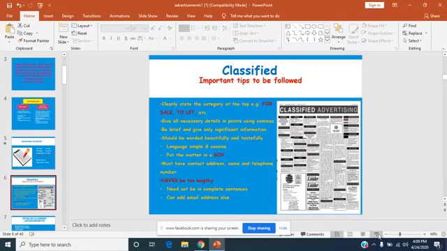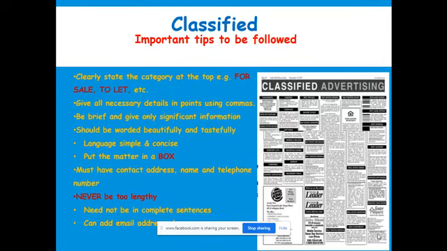Now let us see the other example, which is your classified advertisement. You will see here in the picture, these are examples of classified advertisement. You pick up any newspaper, you may see inside there is one section called classified advertising, or just classified, and you will see all boxes with information. So these are actually classified advertisements. And the features of classified advertisements are that they clearly state the category at the top, for example, for sale, to let.